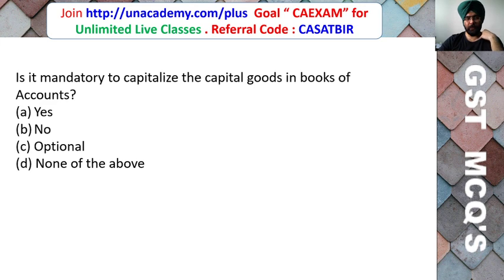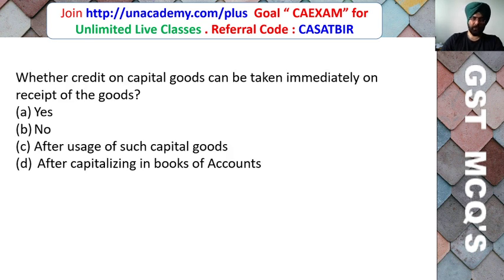Is it mandatory to capitalize capital goods in books of account? Yes, no, optional, or none of the above. It's very important that you understand the concept of capital goods, because you have to make a special treatment of capital goods in your books of account, and when you make sale of those capital goods, then again there is a separate treatment. So friends, here the correct answer is yes, it is mandatory to capitalize the capital goods in books of account, because whatever is capitalized is referred to as capital goods under GST.